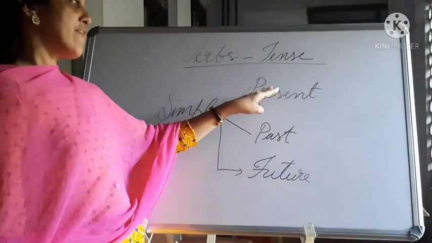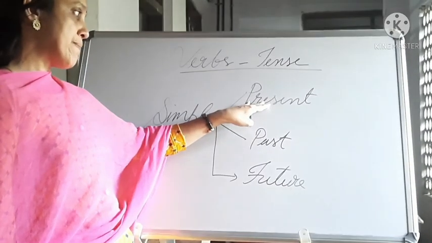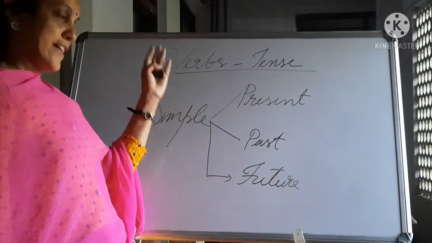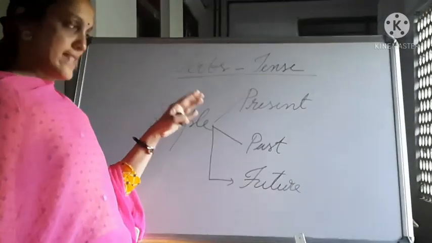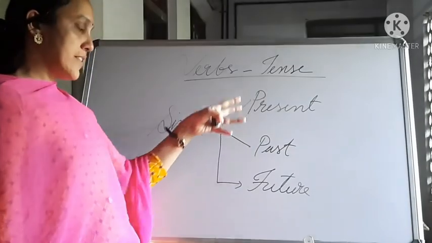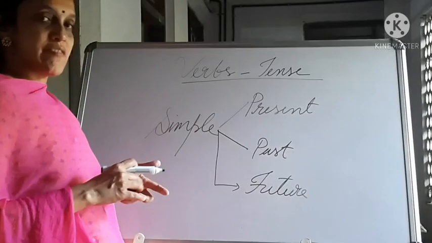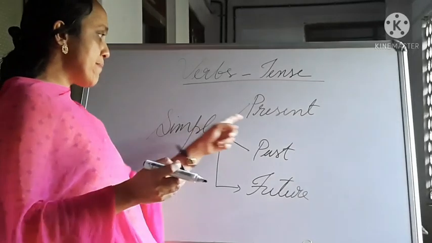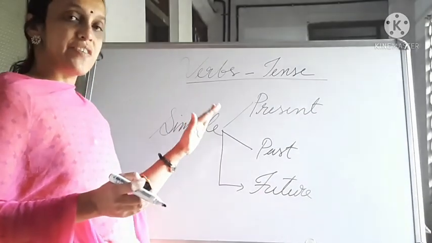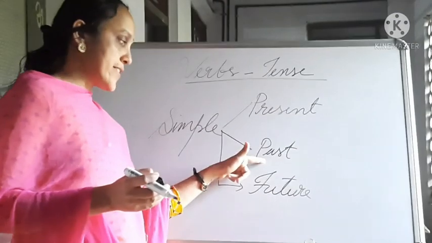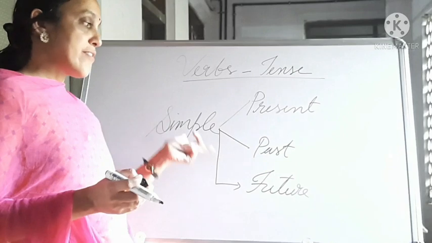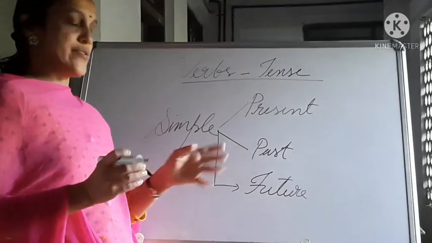So the first form of the tense is simple present, in the case of present tense. Other forms are also there in the case of present tense. So we can relate these 3 things together, then it will be easy for you. Same way past tense has the first form simple past, and future tense also has the first form simple future.